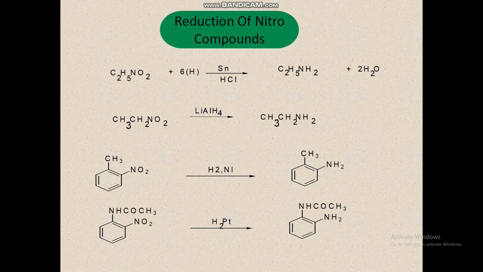Another one, orthonitroacetanilide, gives orthoaminoacetanilide. So this is the reduction of nitro compounds, that is aliphatic